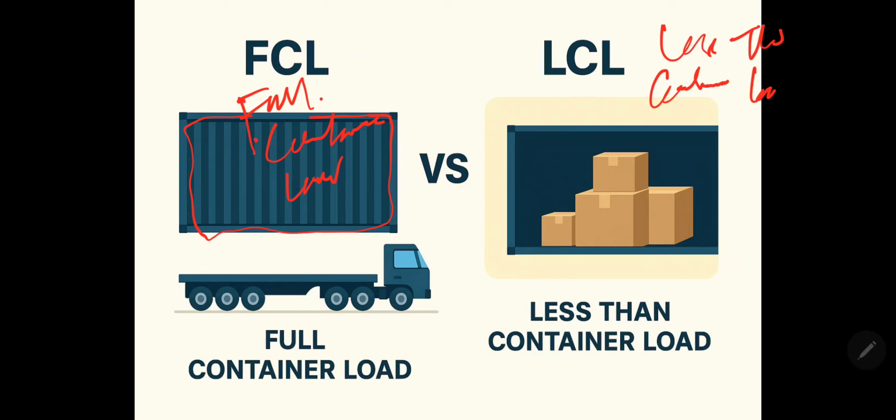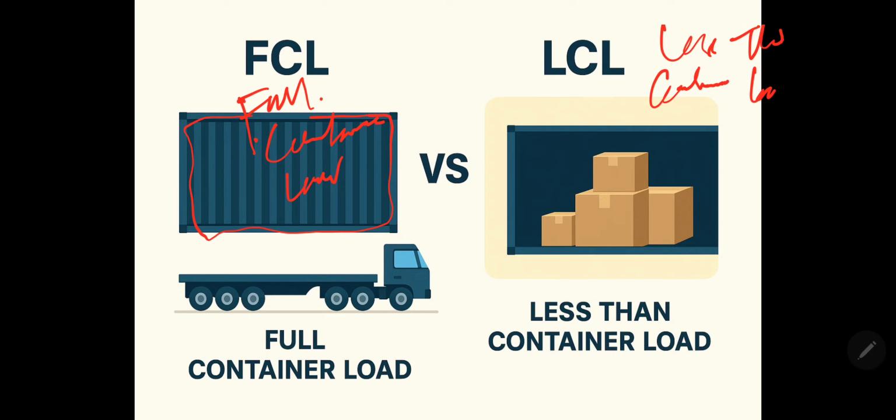But for LCL, less than container load, cargo from multiple shippers is consolidated into a single container, which is more cost effective for smaller shipments.